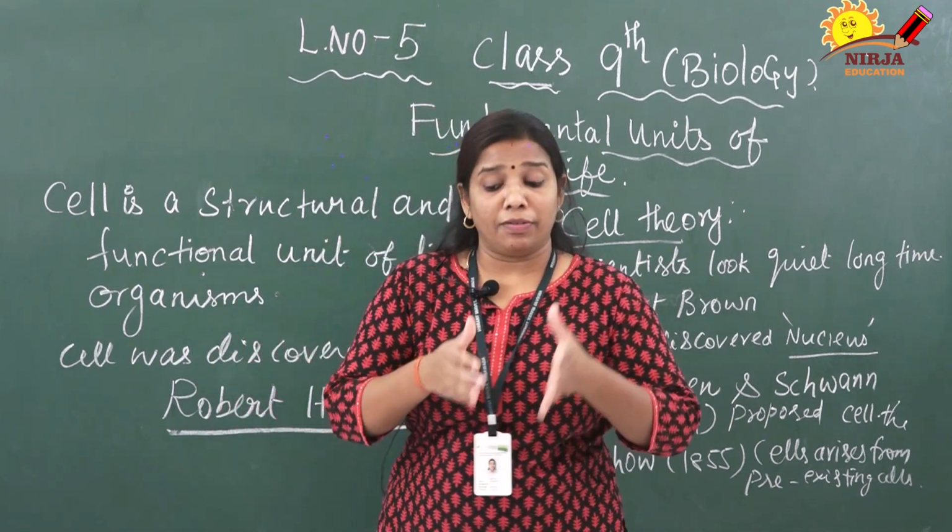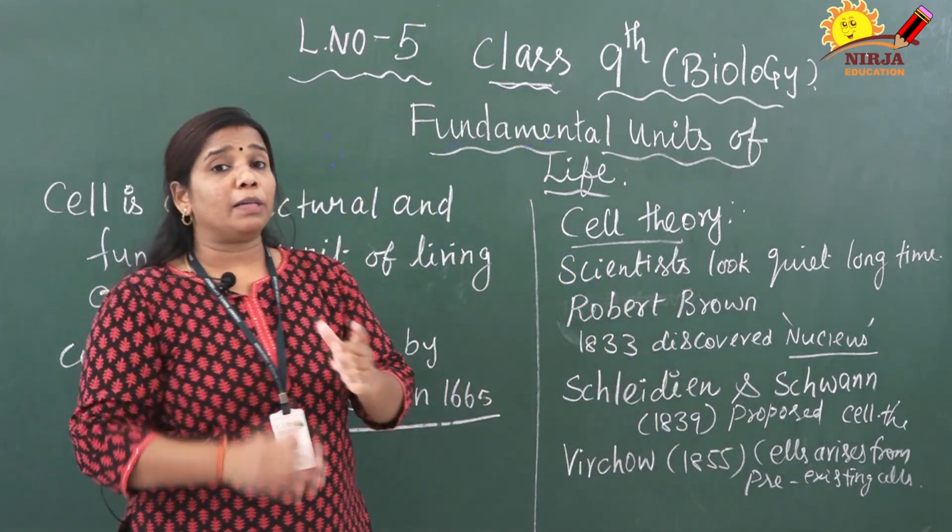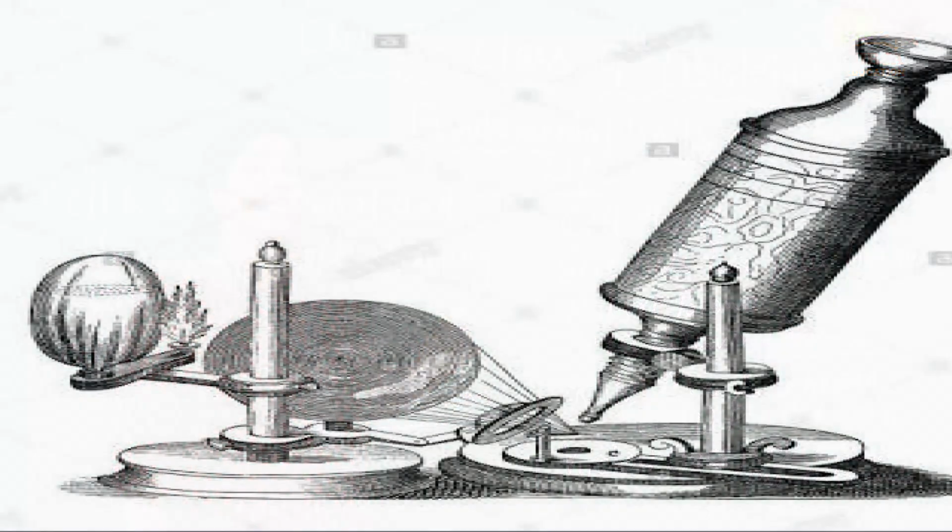Nowadays we call it a compound microscope. In the image you can see it. It has two lenses, one objective lens and another eye lens. With the help of the two lenses he prepared a compound microscope. Then he showed it to the king. The king was very happy. He observed all the small insects and everything. But Robert Hooke did not stop his work.